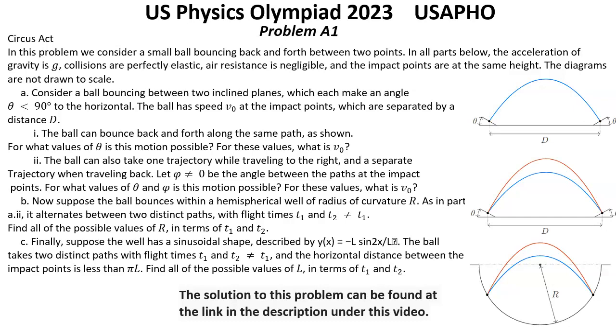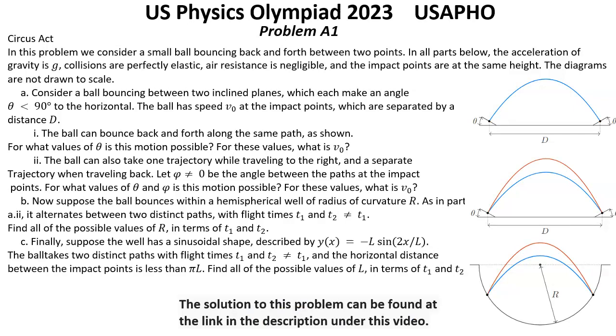Question B. Now, suppose the ball bounces within a semispherical well of radius of curvature r. As in part A2, it alternates between 2 distinct paths which have flight times t1 and t2 not equal t1. Find all the possible values of r in terms of t1 and t2.